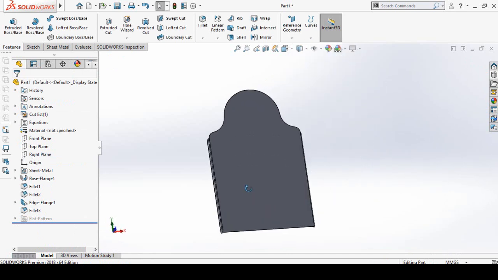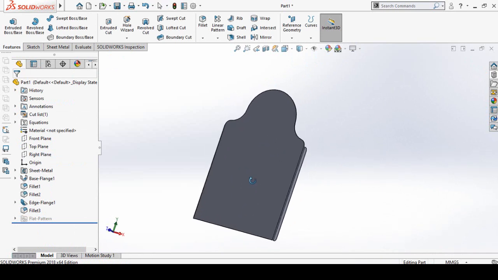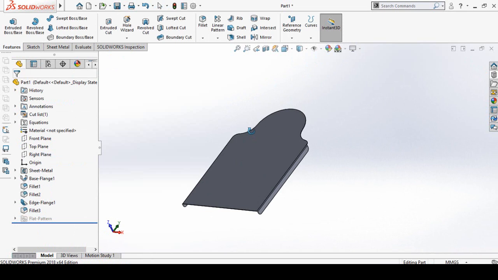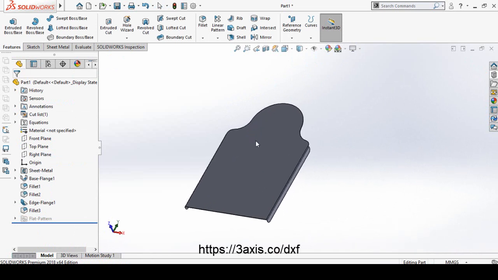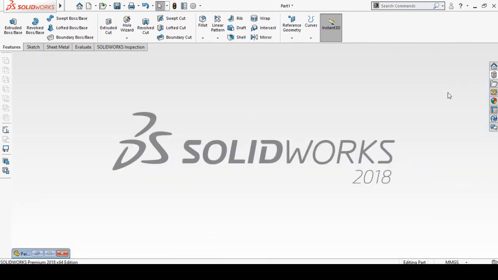Now we have to add some design or artwork here. For that I have downloaded a DXF file from one of the websites which provides free DXF files. So I'm going to import that DXF file into SolidWorks first, and then I will copy that sketch, and then I will paste that sketch here. So follow my steps. First of all, minimize this window like this.